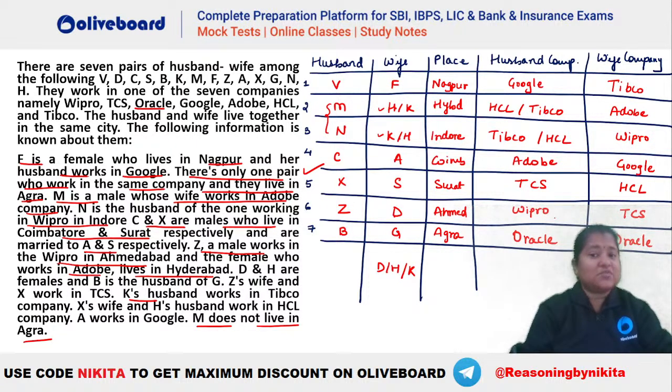So you can see this will be the arrangement that you will be getting. There will be a possibility between your H and K. Okay, we do not know who is H, who is K. H can be either married to M or similarly married to N here. Okay, so this will be the final arrangement that you should be getting.